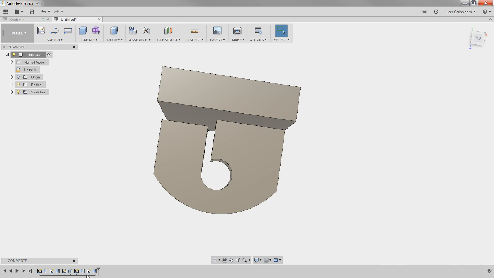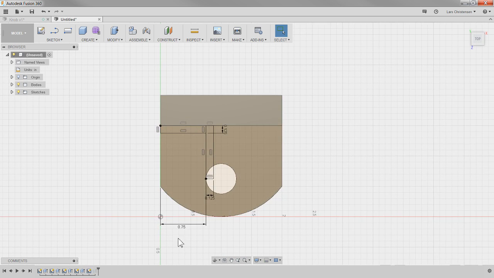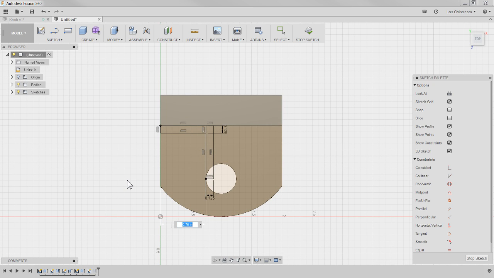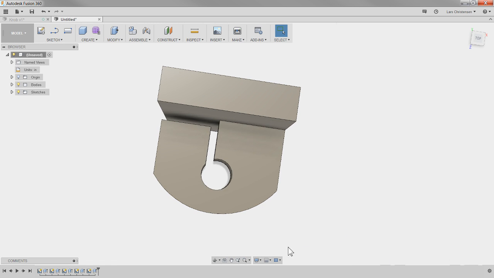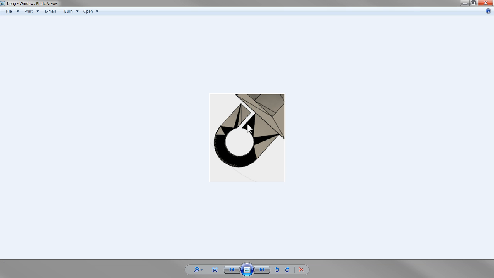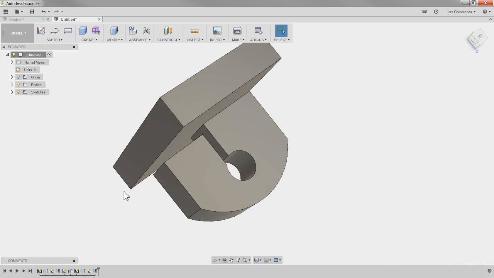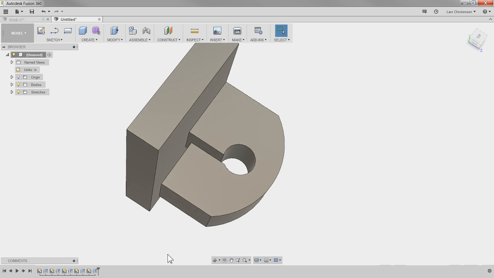Now, if we ever wanted to adjust some of the things, we could go in and adjust possibly this 0.75. What would happen if we go another 50 thousandths in, maybe going like that, hit OK. That maybe looks more like the picture. Oops, you be the judge of that. Last thing I gotta do on this part here is adding a screw in here.